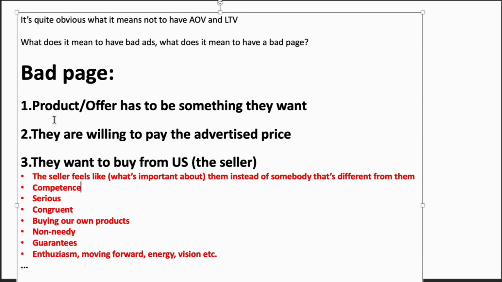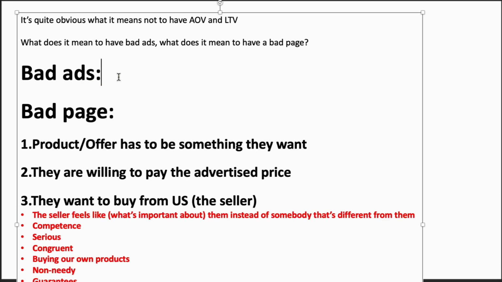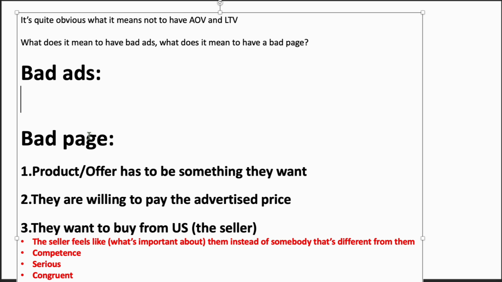Okay, then let's talk about what it means to have bad ads. So let's put it here, and this is bad ads. Now, again, it's very hard to notice.